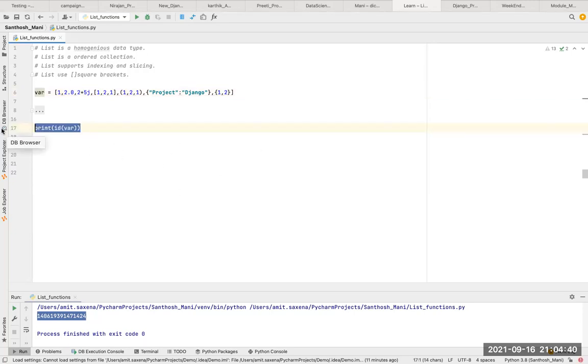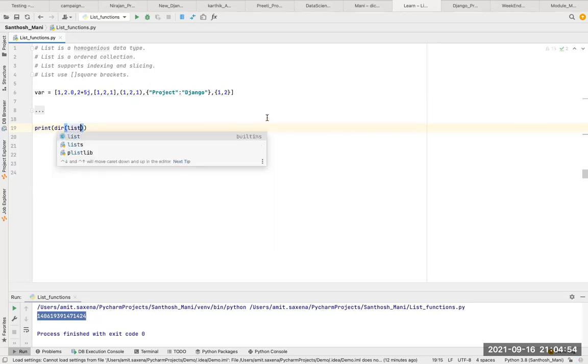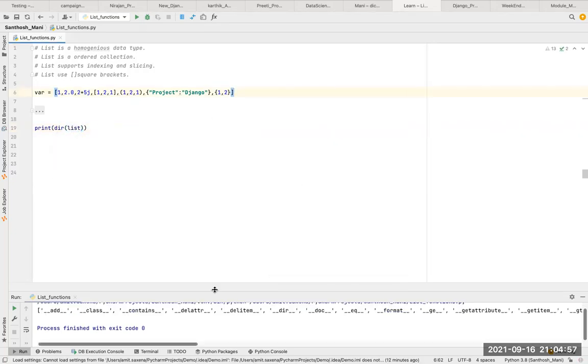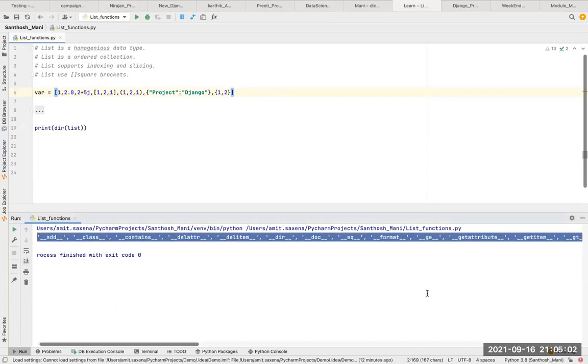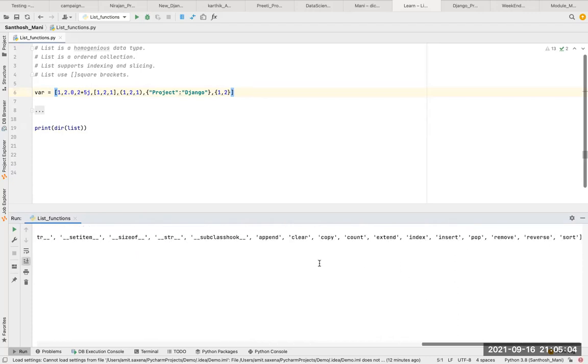Okay, so let's see how many functions are available. You can use print, and we have two functions. So I'll say dir of, and you can pass this list. Okay, so I will run. Here you can see this dir function returns the list of functions. In this list we have two types of functions: special functions and normal functions. We'll focus on the normal functions. The special functions we'll discuss later when we discuss the OOP concept. As of now you can focus on the normal ones.